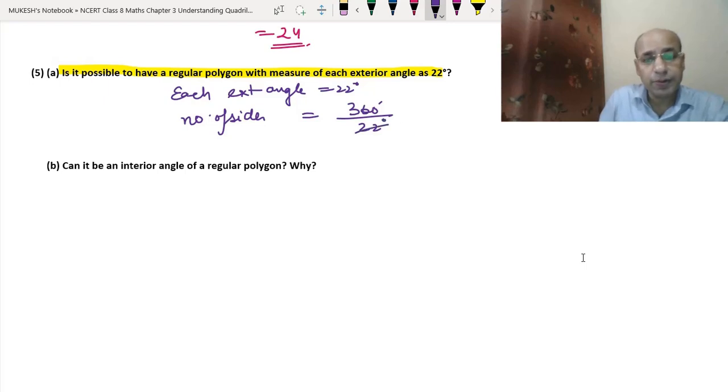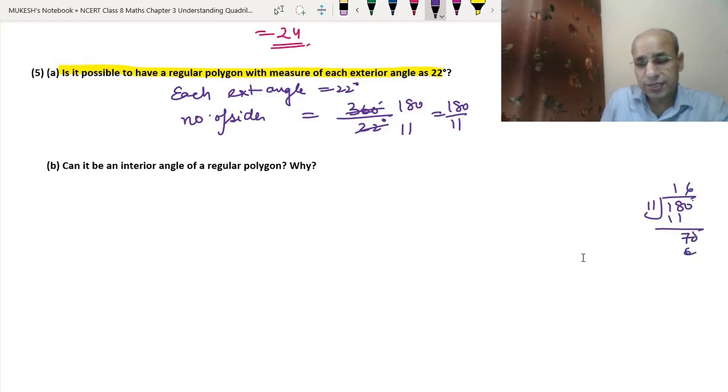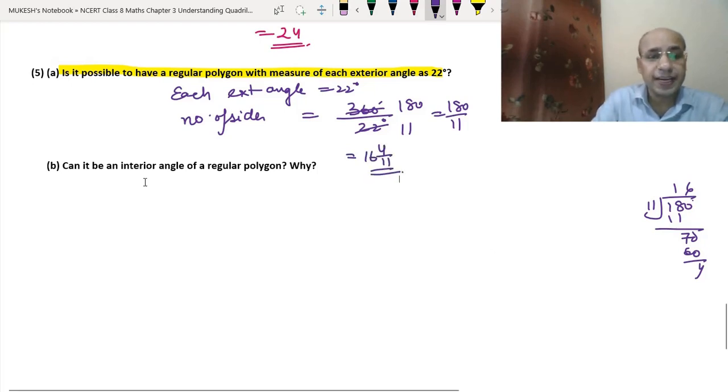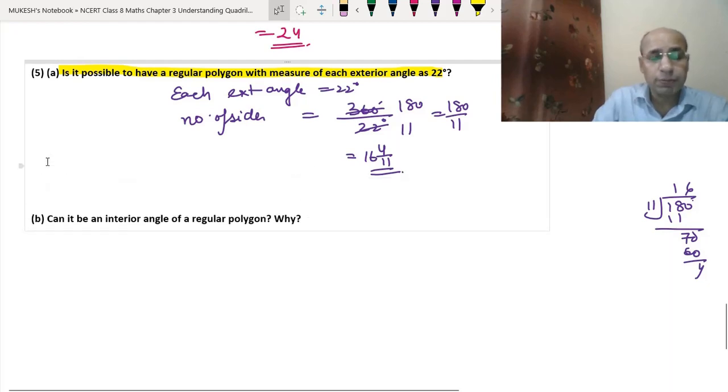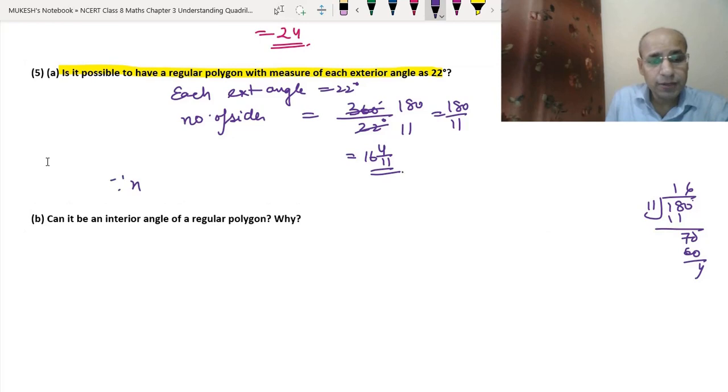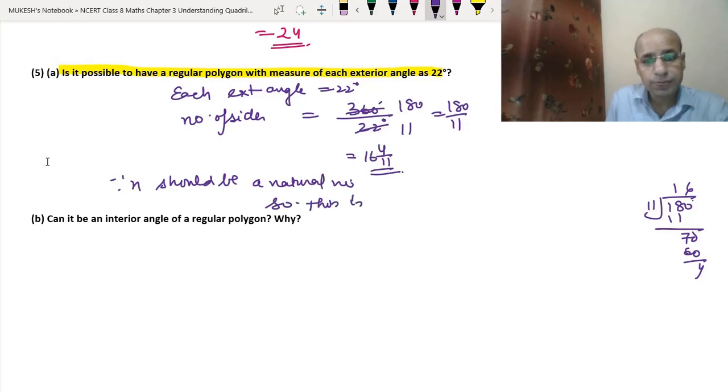Now let's divide it. We will have 11, 180. So we got 180 upon 11. Now let's do the division. 11 1 11, 7 0, 11 6 66, 4. So we got the answer 64 by 11. Since we are getting it as a fraction, it cannot be the number of sides, since n should be a natural number. So this is not possible.